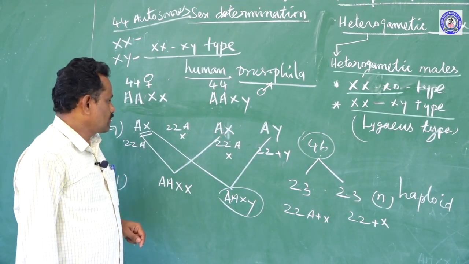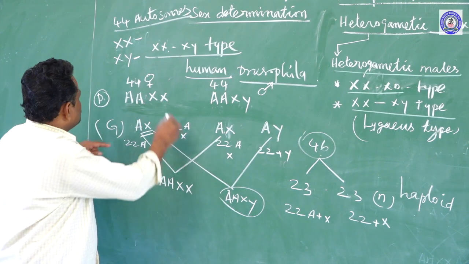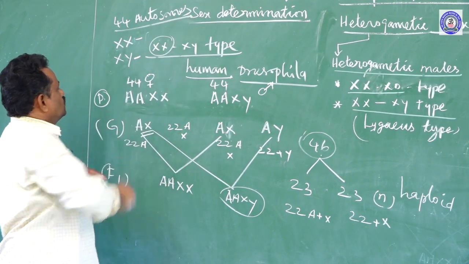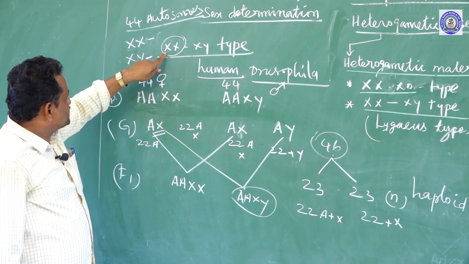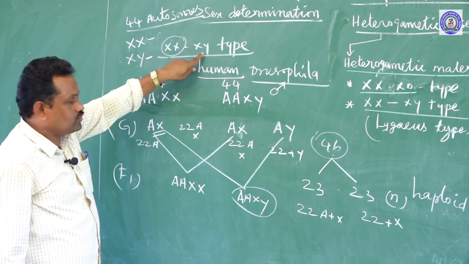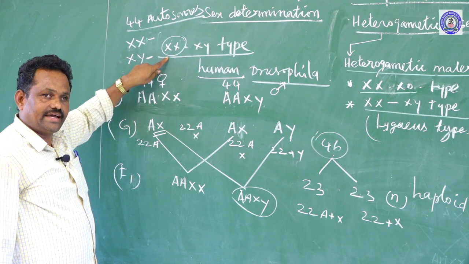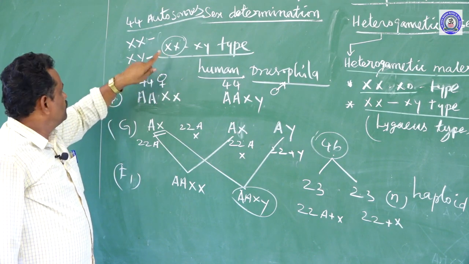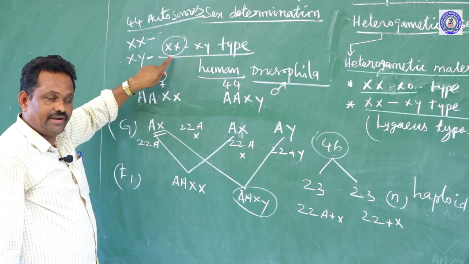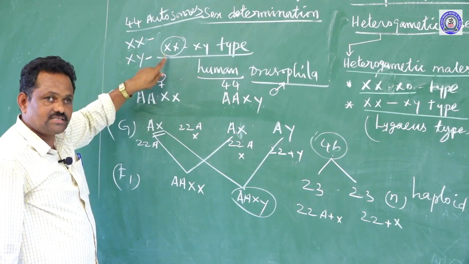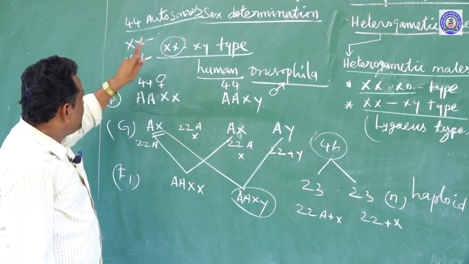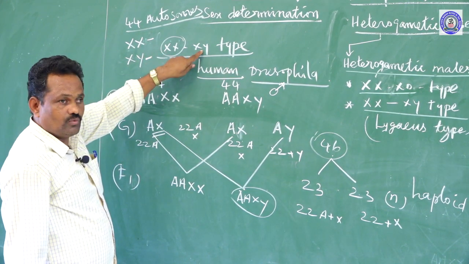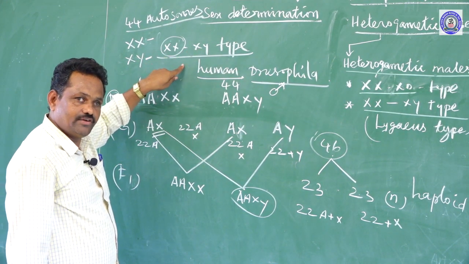We know that the X and Y chromosomes are called sex chromosomes or allosomes. These X and Y chromosomes contain different types of genes which are responsible for the determination of maleness and femaleness characteristics. The main function of the X and Y chromosomes is to determine the sex of the individual.